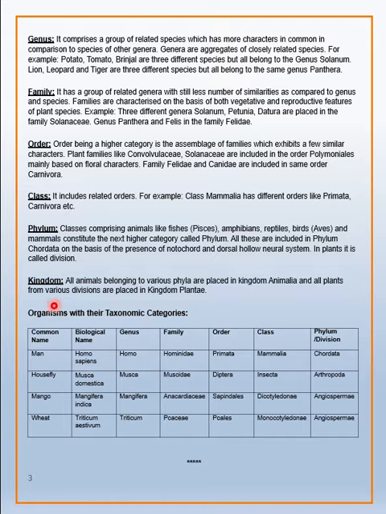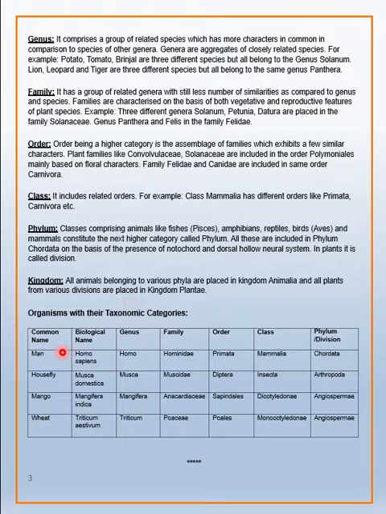Next in the hierarchy is the kingdom. All animals belonging to various phyla are placed in the kingdom Animalia, and all plants from various divisions are placed in the kingdom Plantae. So we can say there are two kingdoms: the animal kingdom and the plant kingdom. Animal kingdom comprises all the animals, and plant kingdom has the various divisions of plants.